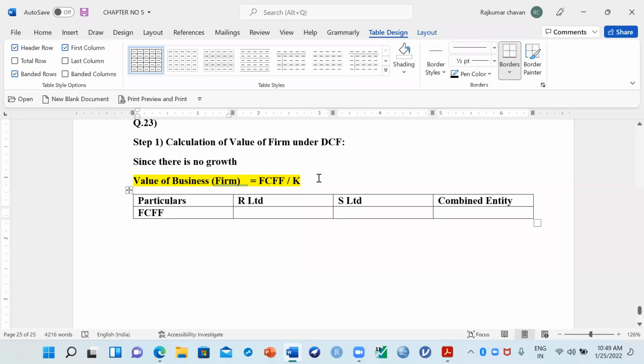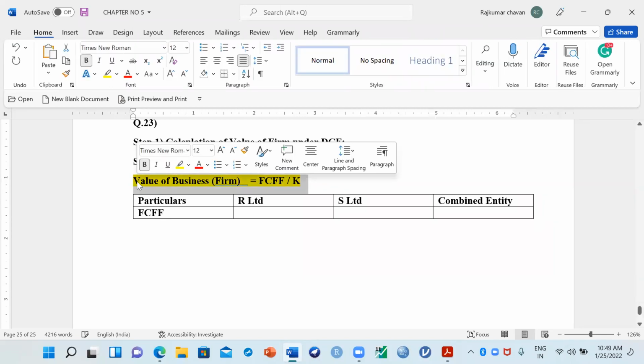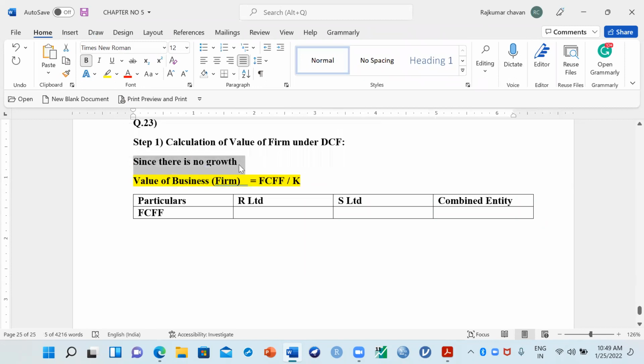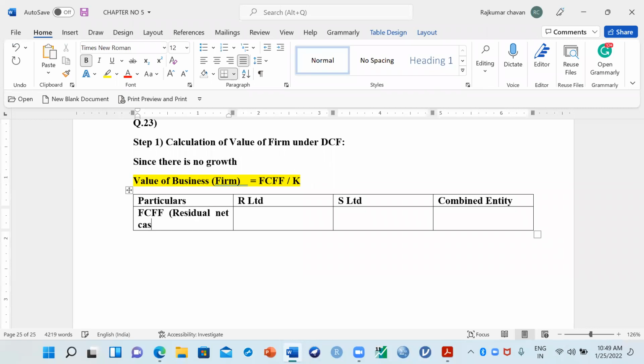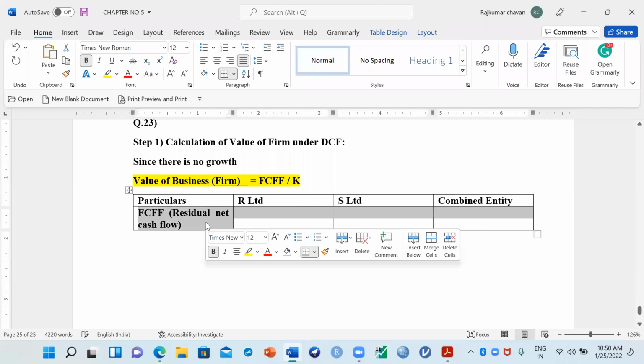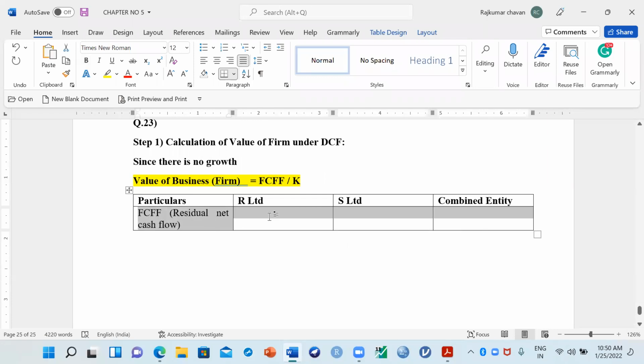As per the formula, for value of the firm where no growth rate is given, you have to use FCFF divided by K. So what is FCFF? I already told you, it is nothing but the residual net cash flows. Those are called FCFF. After adjusting so many items, I have discussed the format for FCFF also. Now the answer should come from your side. Let us calculate and tell me the R Limited residual net cash flows.